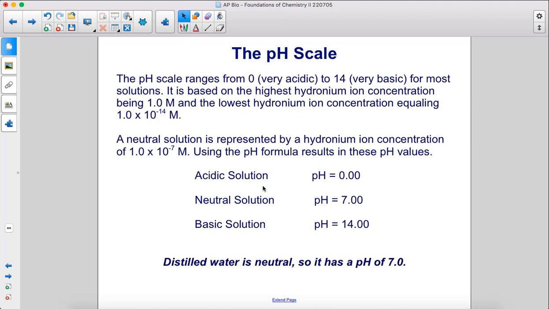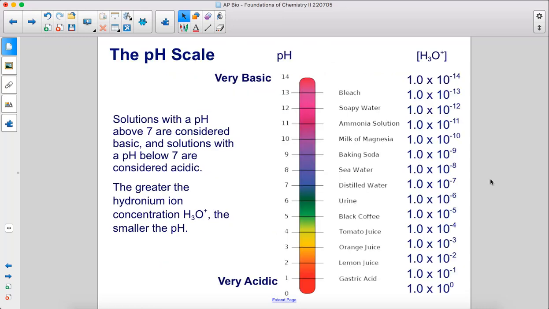An acidic solution would have a pH of 0, a neutral solution would have a pH of 7, and a basic solution has a pH of 14. Distilled water is neutral, so it has a pH of 7. Solutions with a pH above 7 are considered basic, and solutions with a pH below 7 are considered acidic. The greater the hydronium ion concentration H3O+, the smaller the pH.